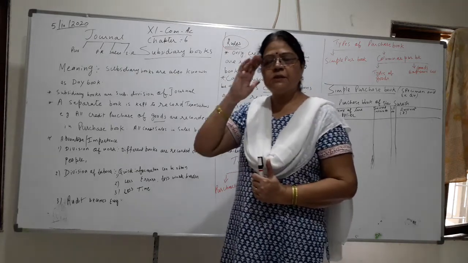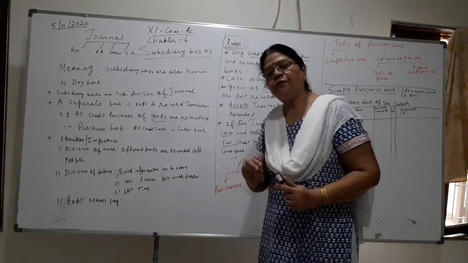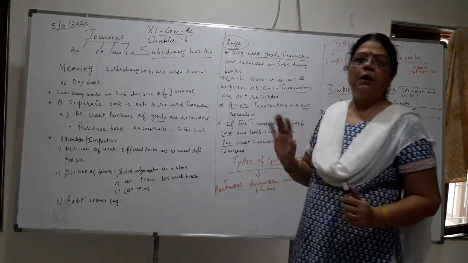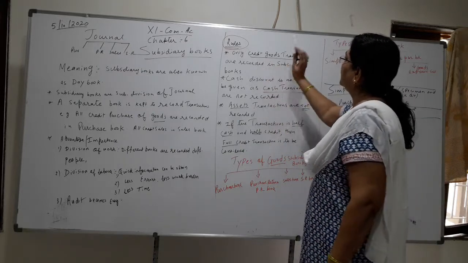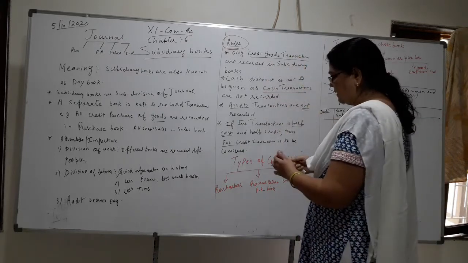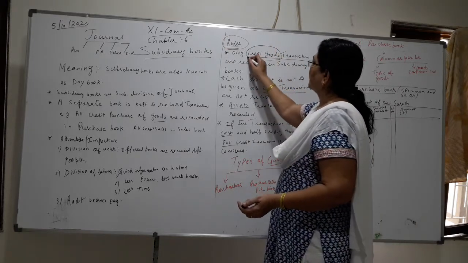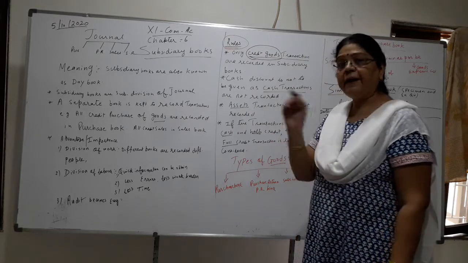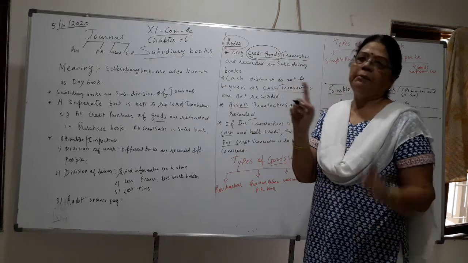So the first thing you have to keep in mind: if you know all these rules, you will be able to work out the full chapter. There is not much working here. So children, only credit goods transactions are recorded in subsidiary books. Credit goods transactions are recorded, which means cash discount will not be given.